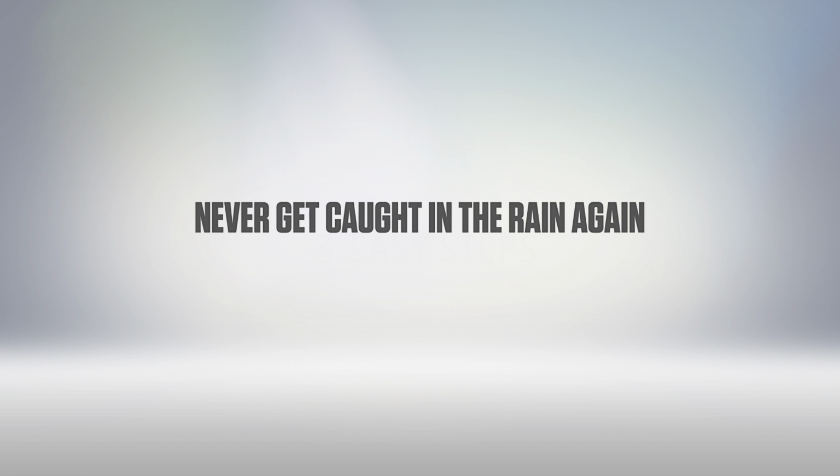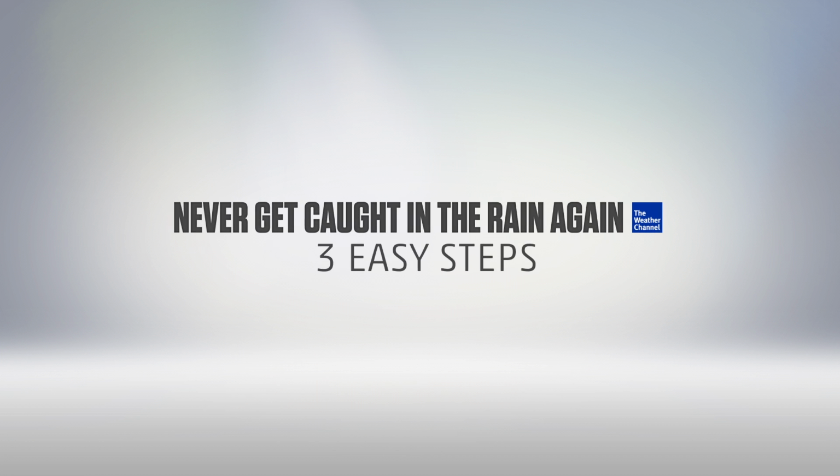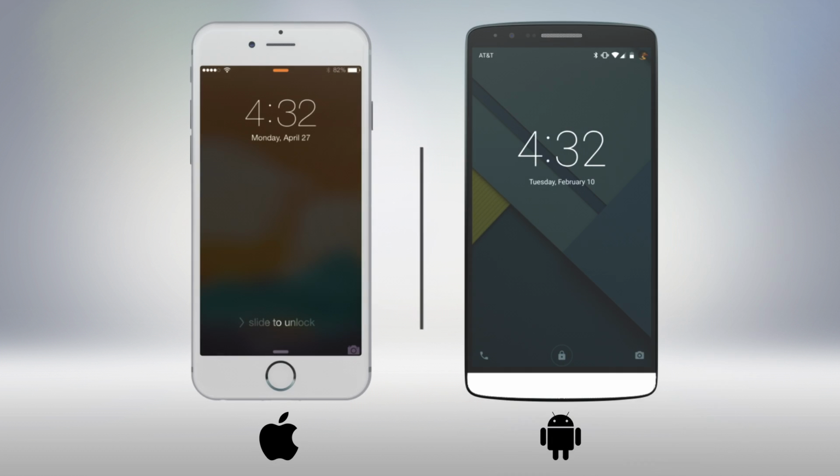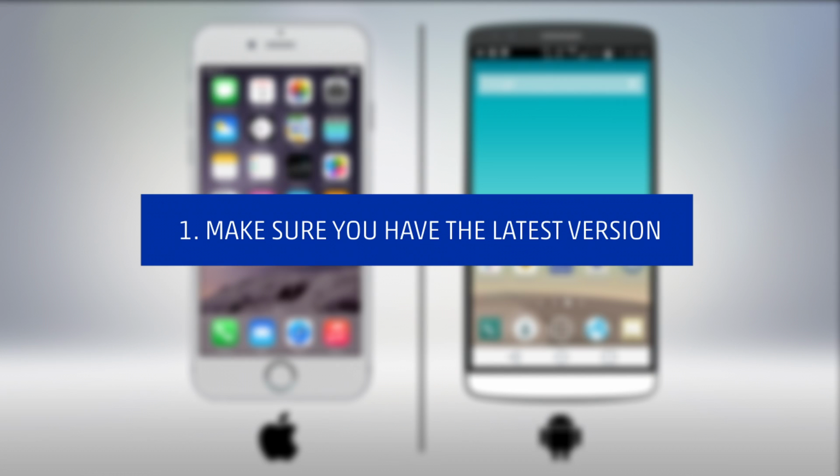Never get caught in the rain again in 3 easy steps. This is simple. If you have an iPhone, look here. If you have an Android, you're over here. First, make sure you have the latest version of the Weather Channel app.